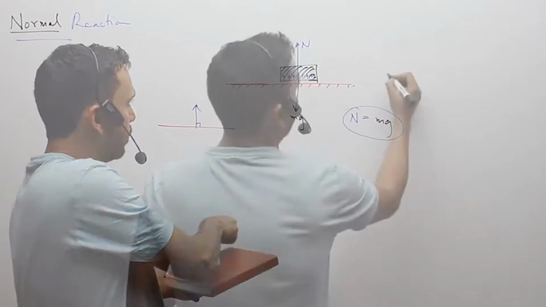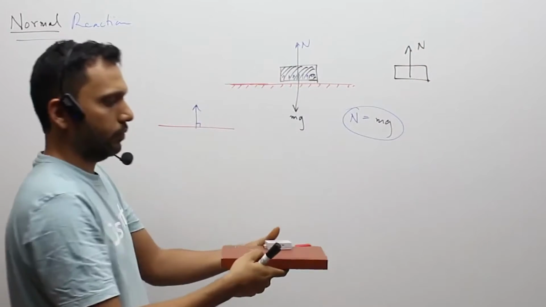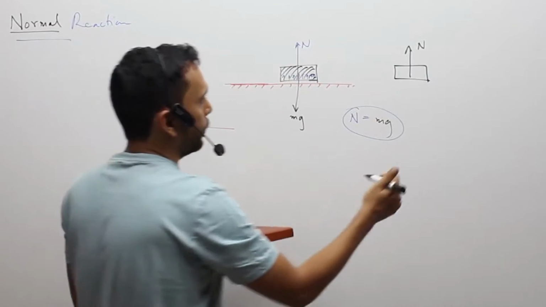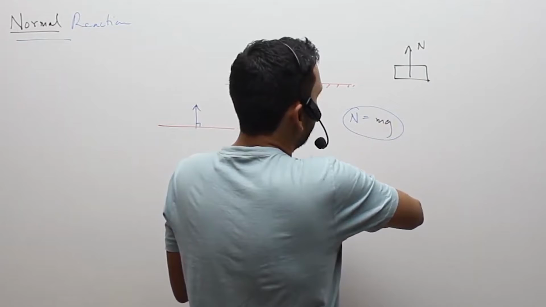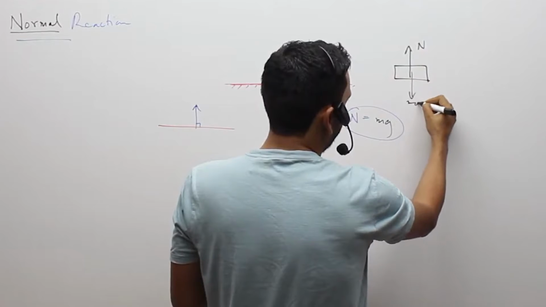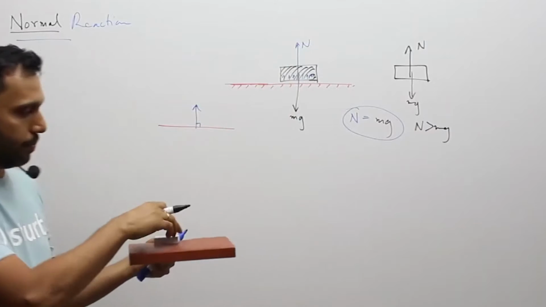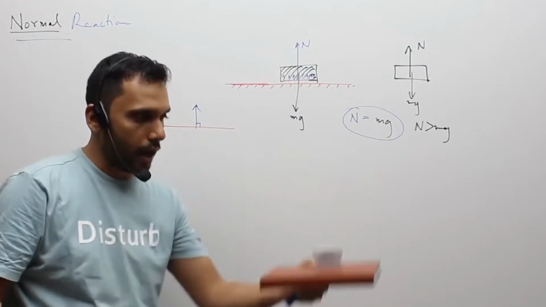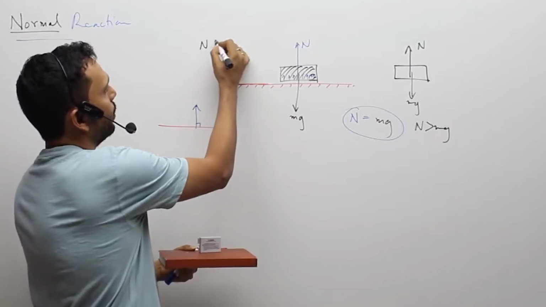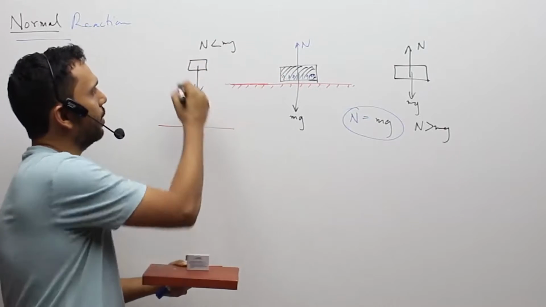Then what is happening is that the black body is experiencing a push from the bottom and it is going up. So that normal reaction, the push from the bottom, is overcoming the weight of the body, which is mg. And in this case, N must be greater than mg. Then only it's going up. And in the case when the body is going down, then your normal reaction must be less than mg. Hence mg wins. Hence the body must be going down.